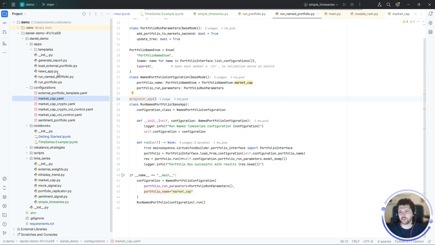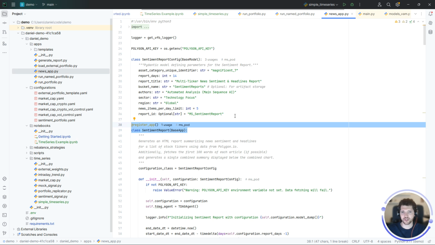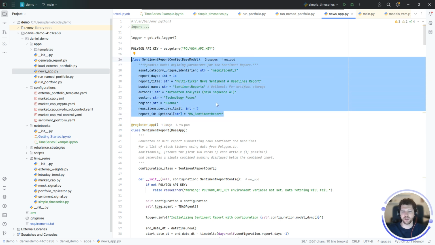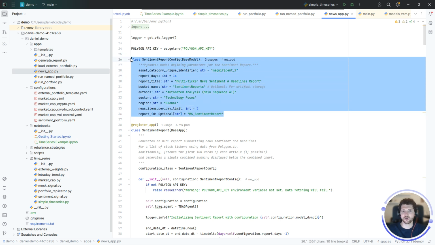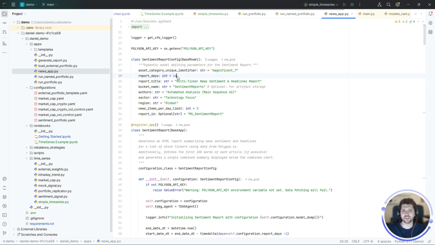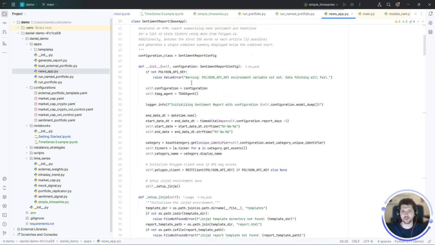Really quickly, I want to show you a bit more complex example so you can see how you can use it for other things than running portfolios. Here I created a sentiment report app. So this is the app class and this is the configuration for this report. Basically, what you can keep in mind, this configuration is always the things that you specify in the Copilot to run this app. So all these parameters are used to run this app and they get used using this configuration class in the init method.